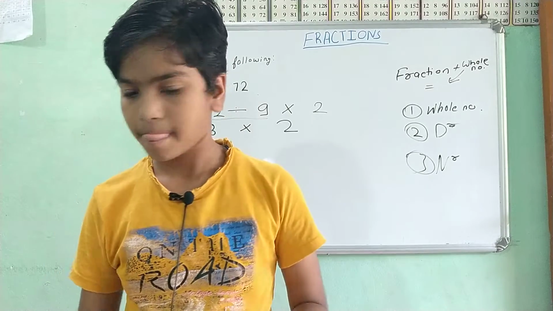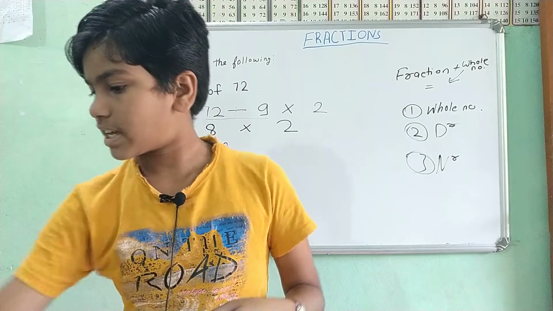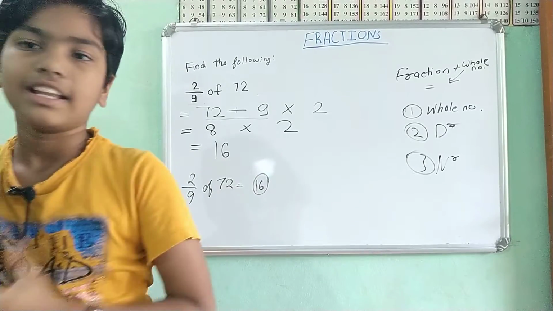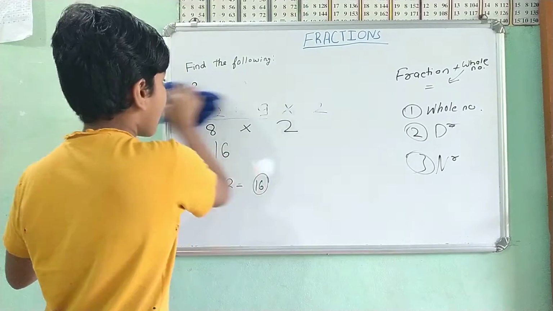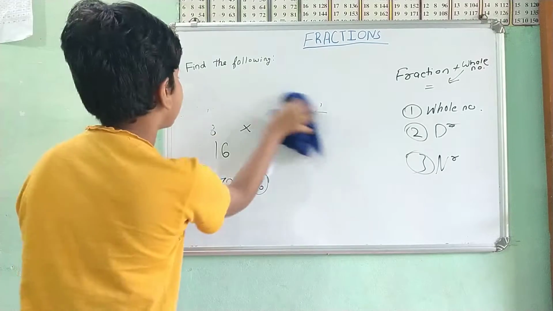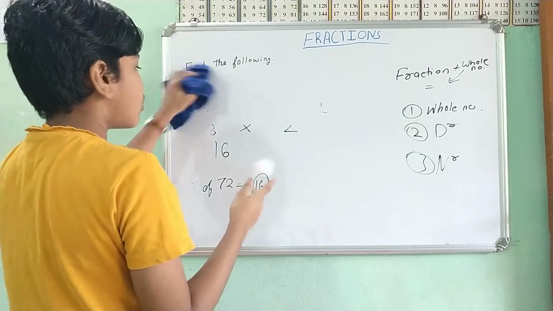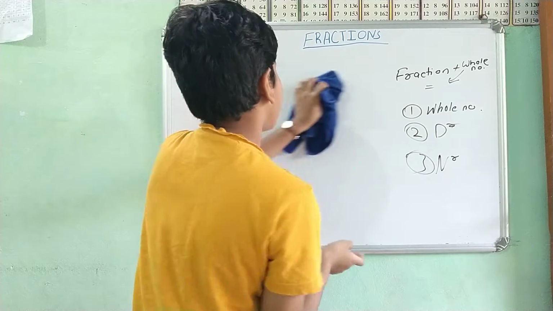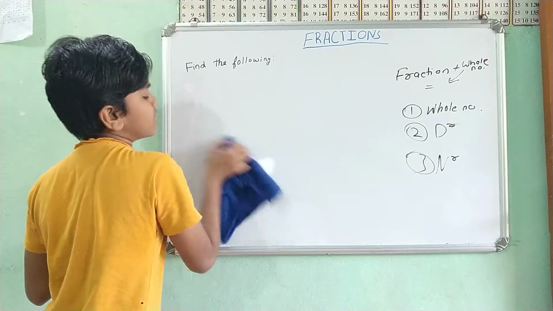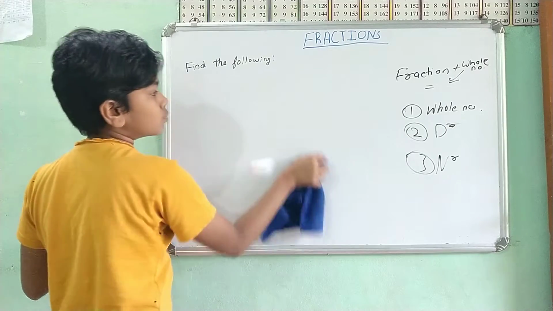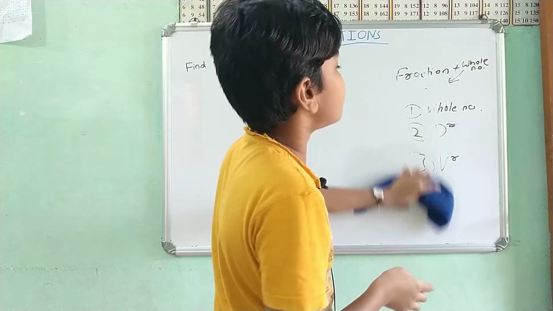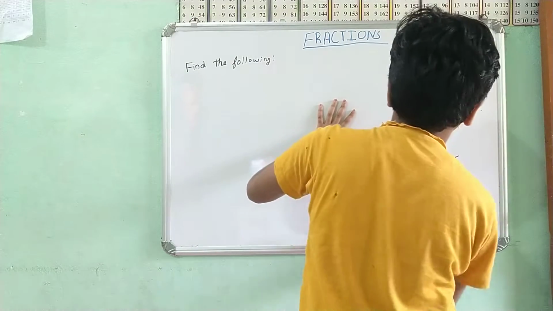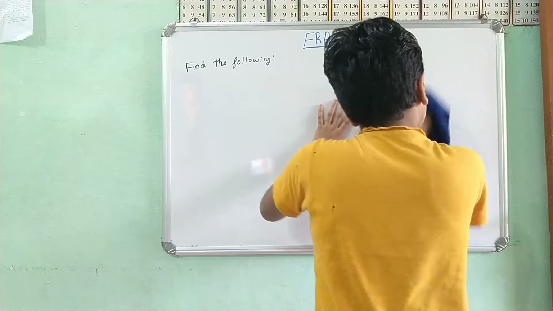Let me just erase and explain again. You can also try to solve it if you understood. What we are going to do is divide the whole number by the denominator, and multiply the answer we get from the division by the numerator. Then we are solved.